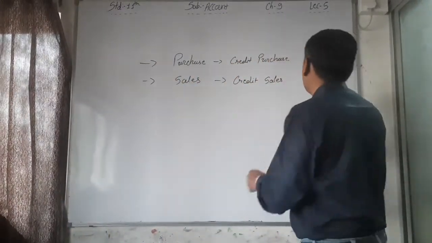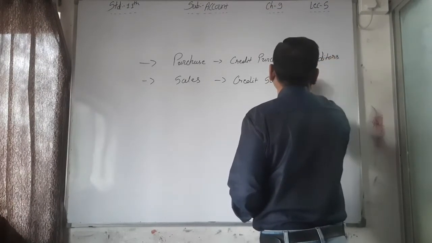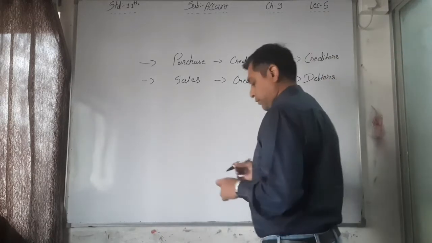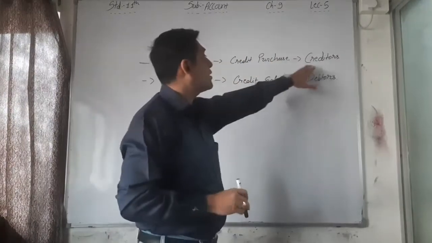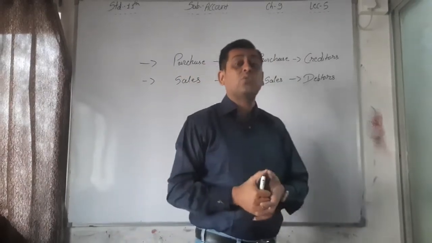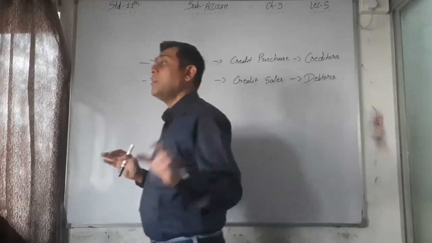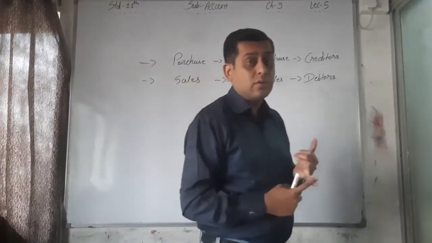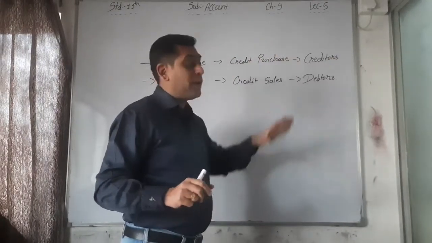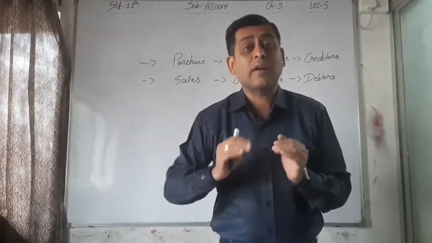So here the account connected is creditors account, and here the account connected is debtors account, right? So here you can say it's a payable account and it's a receivable account, and these two accounts mean what? All the transactions regarding purchase and sales are divided here. Purchase return and sales return are connected with these two, right? So payable and receivable are the most important or most affected accounts, right?